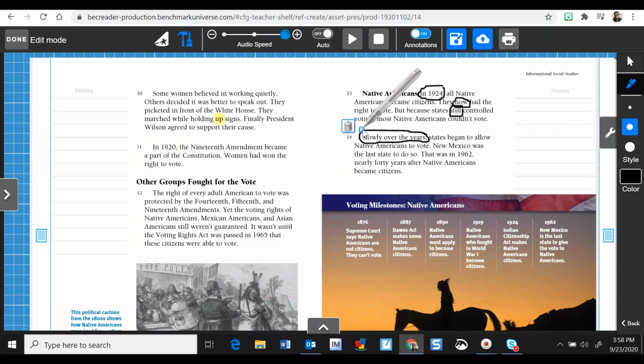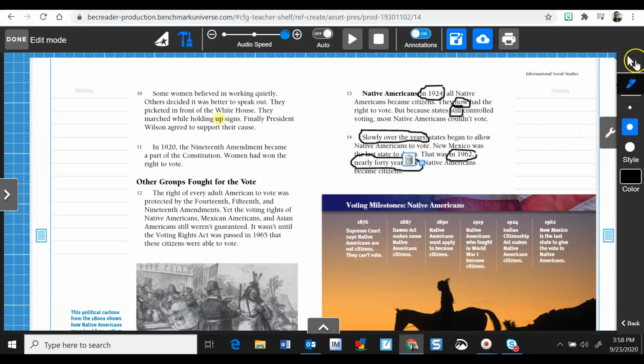And then finally, if you look at the part where it says 1962, and nearly 40 years after, those are all sequential signal phrases.